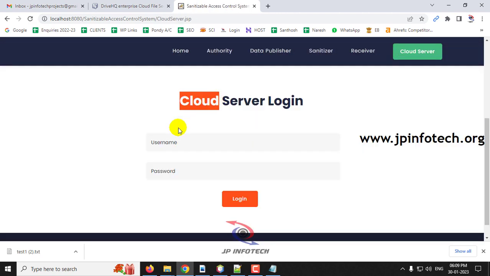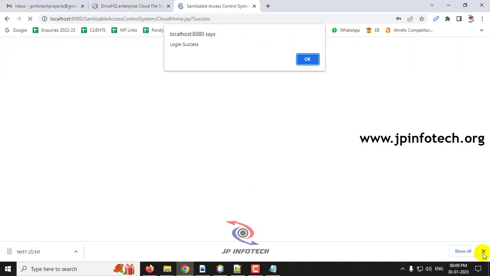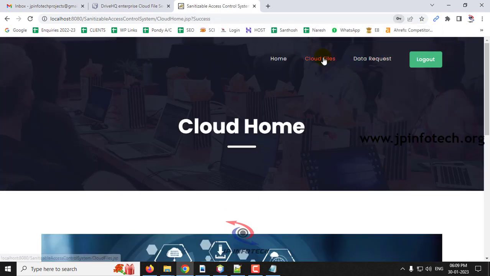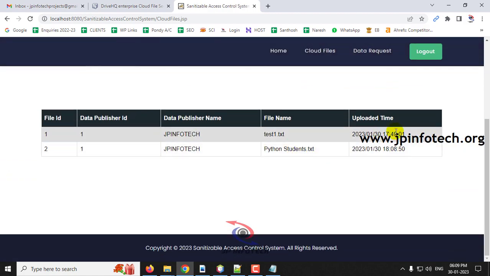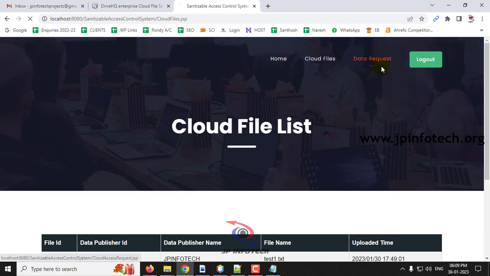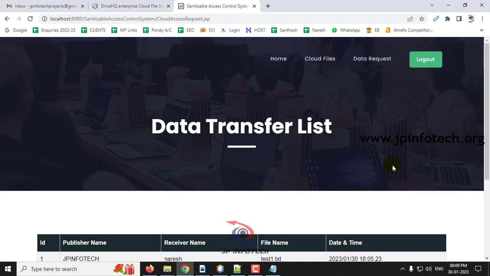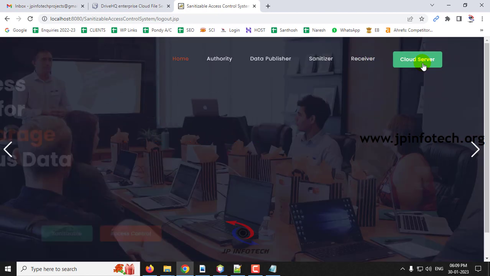And if you go to the cloud server, just enter the cloud username and password, and it will navigate to the cloud server part. If you go to the cloud files, you can see the files that are available. Now you can see the 2 files, what data is being requested, and you can see those details also. And now let me log out from the cloud part.